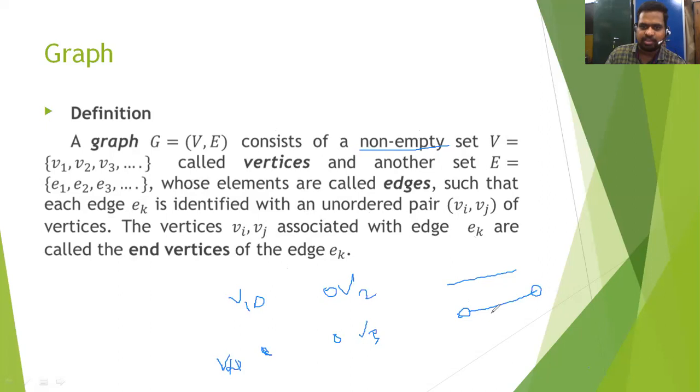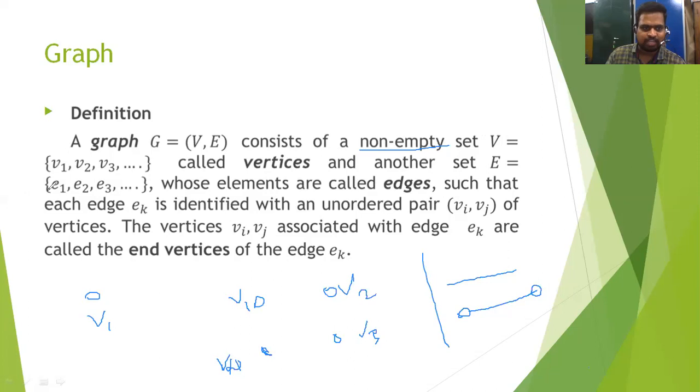The edge set may be empty. For example, this is a graph with four vertices. There are no edges in this graph. So the edge set may be empty, but the vertex set must be non-empty, at least one vertex V1. It is a graph G with one vertex. Okay, these are called vertices.